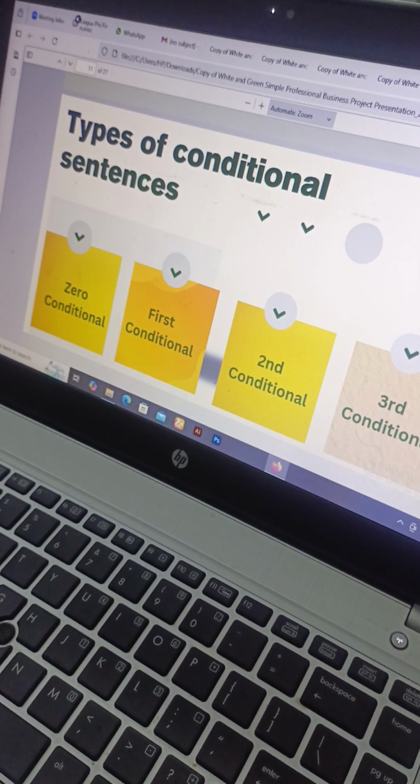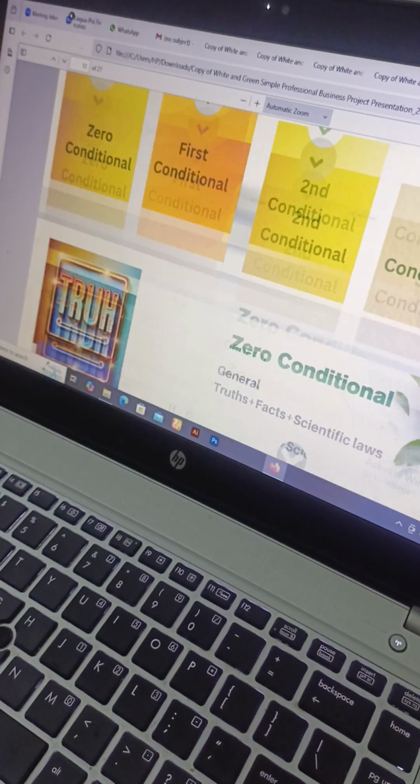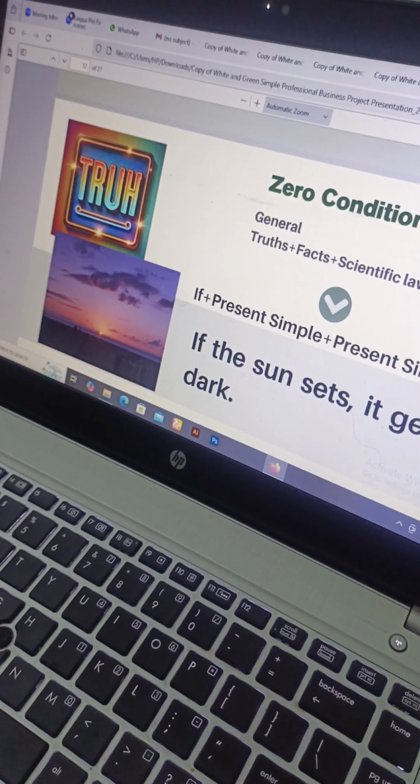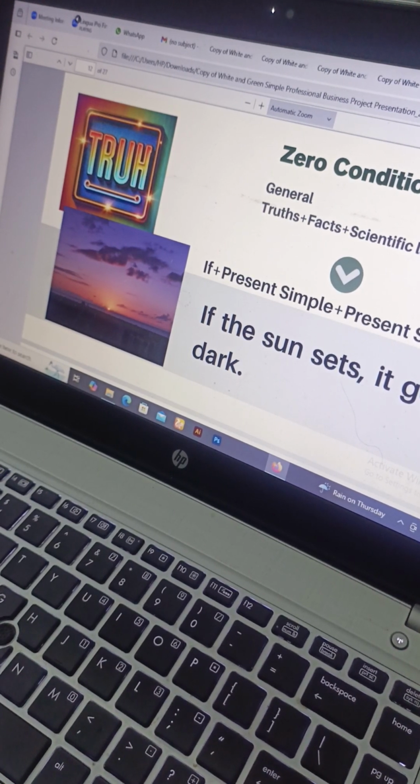Okay. So these agar magar wale sentences are the conditional sentences, and they have 4 types. As you can see, zero conditional, first conditional, second conditional, and the third conditional. Let's talk about how we know that this is a zero conditional sentence. We'll move to the rules later, but let's see how it is zero conditional.